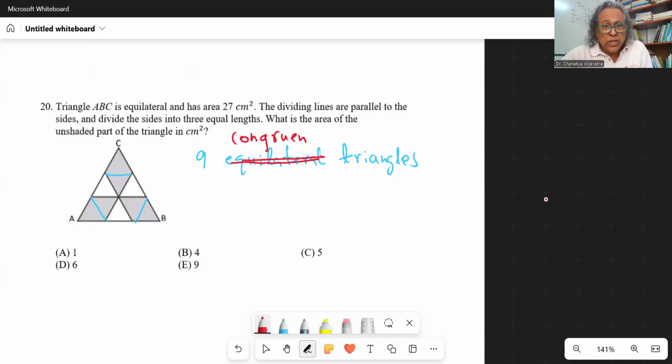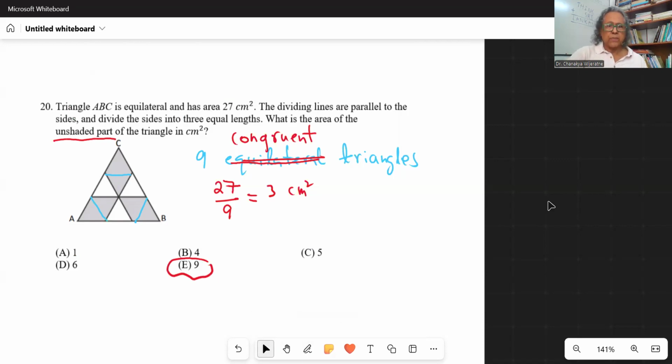They are equal in shape and size. So that means each triangle has area 27/9, which is 3 square centimeters. And you can see that the unshaded part consists of 3 of such triangles, so that's the answer to this question.